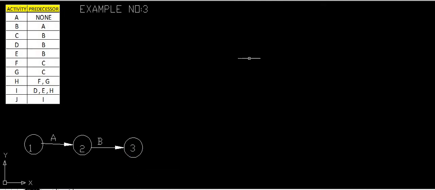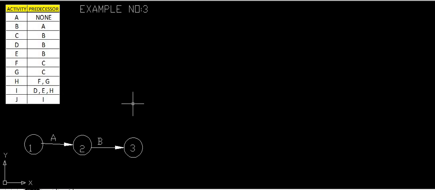What is the next activity? The next activity is activity C, which has predecessor B. Again we have to see D is also having B and E is also having B. So this B has been repeated for 3 succeeding activities. That means C, D and E all have B as predecessor. That means B is the starting point for C, D and E. So we will draw for C, D and E.